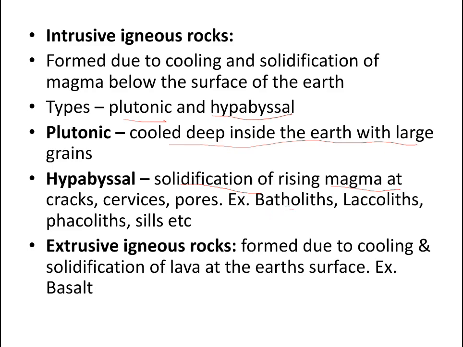Examples are batholiths, laccoliths, phacoliths and sills. Batholiths have an irregular shape, and laccoliths means rocks. Phacoliths have magma along the anticlines and synclines. The magma is cooled and solidified there, and this is called a phacolith.